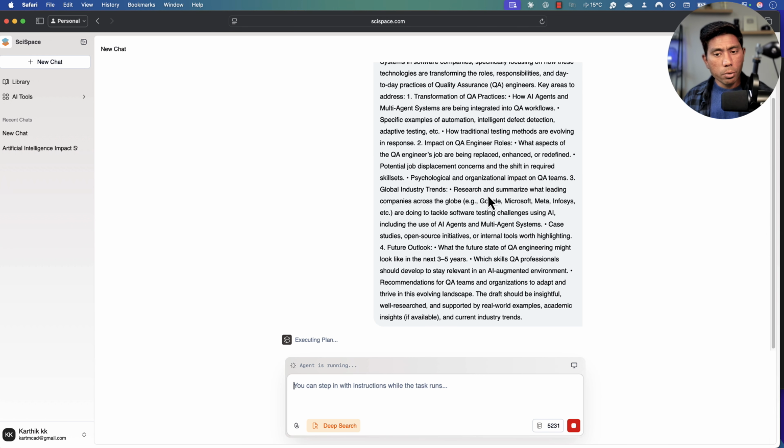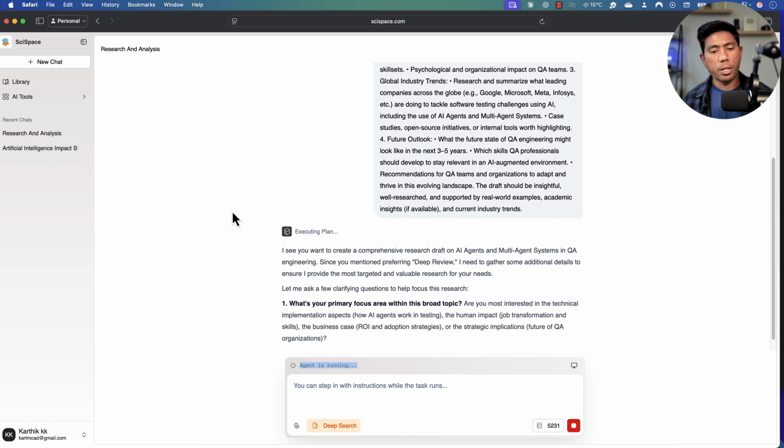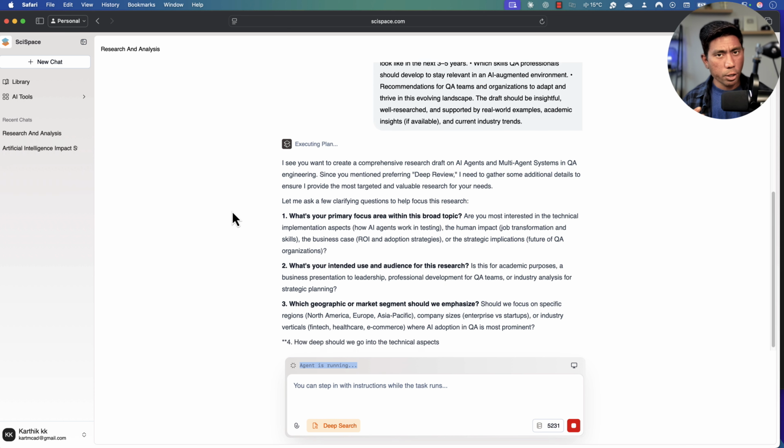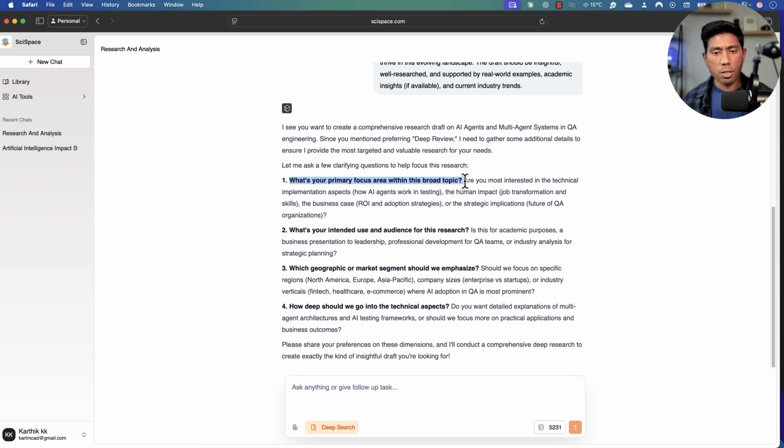And the moment I do this particular execution over here, you see that now the agent is running over here, and this agent is now creating an execution plan. So basically this particular plan is going to ask you some questions that you are looking for, and also it's going to ensure whether this is exactly what you're looking for, and do you want to fine tune it and something like that. So it's going to ask you what is the primary focus of the area with a broad topic, because are you most interested in the technical implementation aspect, the human impact, the business ROI, the strategic implications and things. So you can actually answer those questions as well.